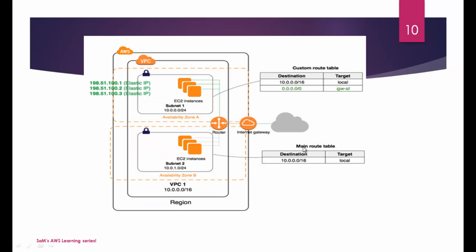And here is a more complex example which has a private and a public subnet. So you could see that, right? Here I have this subnet 1, the router is here, the internet gateway is here, and then the main routing table. The destination is defined over there on the routing table, the custom routing table. Also you can define your internet gateway address, so that all traffic will be destined towards the internet gateway.